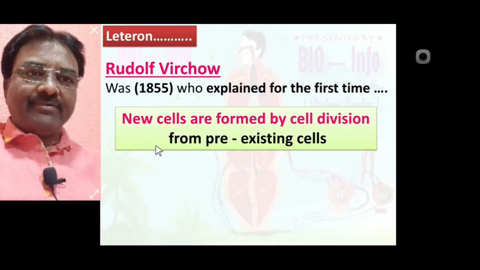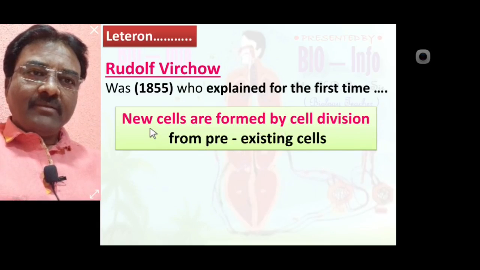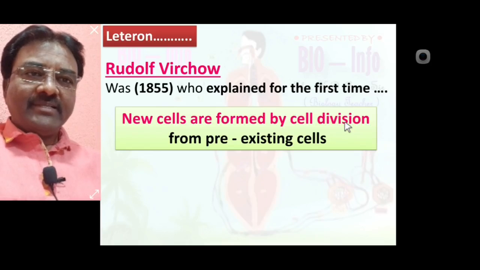New cells are formed by cell division from pre-existing cells, means नवीन सेल तयार होते सेल डिव्हिजन प्रोसेसने प्री एक्झिस्टिंग सेल पासून मीन्स आधी तयार झालेल्या सेल पासूनच नवीन सेल तयार होते by process of cell division, and this is the explanation for the first time by Rudolf Virchow, always remember,